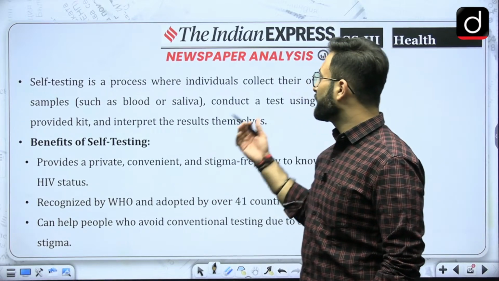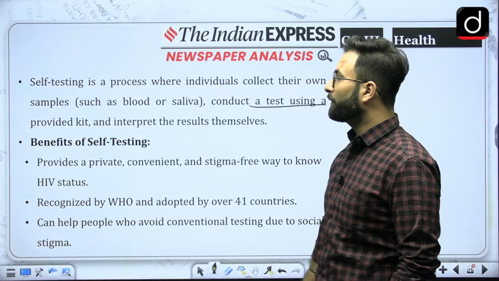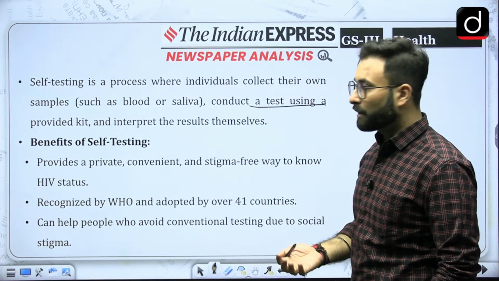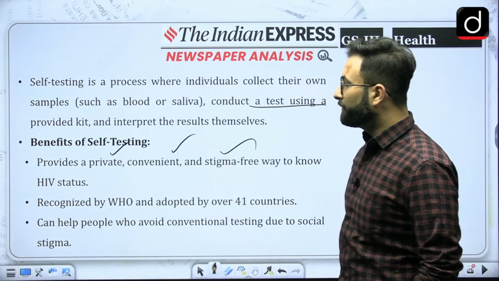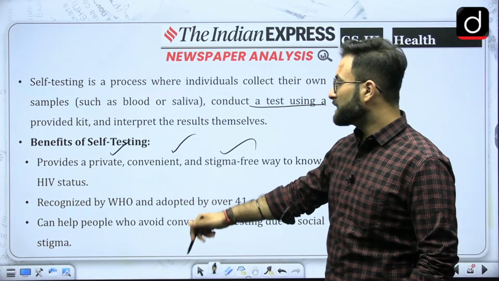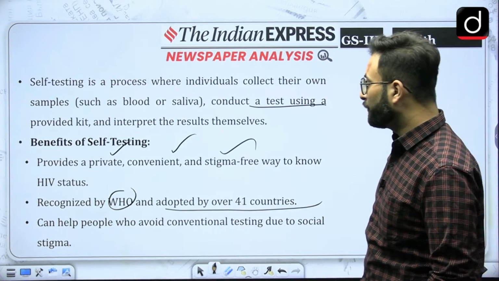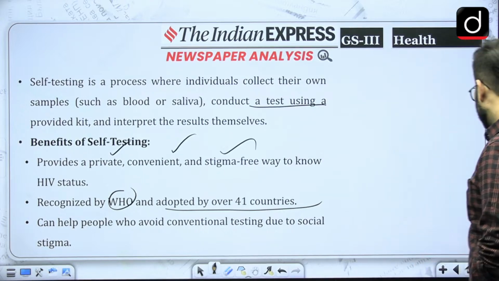Self-testing is a process where individuals collect their own samples such as blood or saliva, conduct a test using the provided kit and interpret the result themselves. Benefits: as I told you, it is a private, convenient and stigma free way to know HIV status, recognized by WHO and adopted by over 41 countries. It can help people who avoid conventional testing due to the social stigma. Okay, so that is the benefit over here.